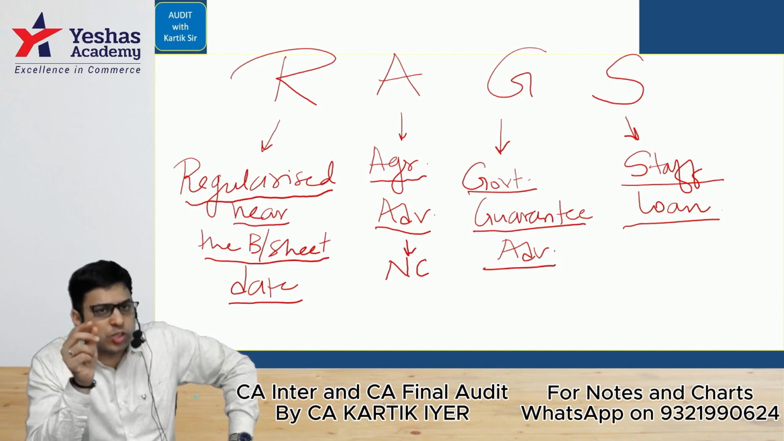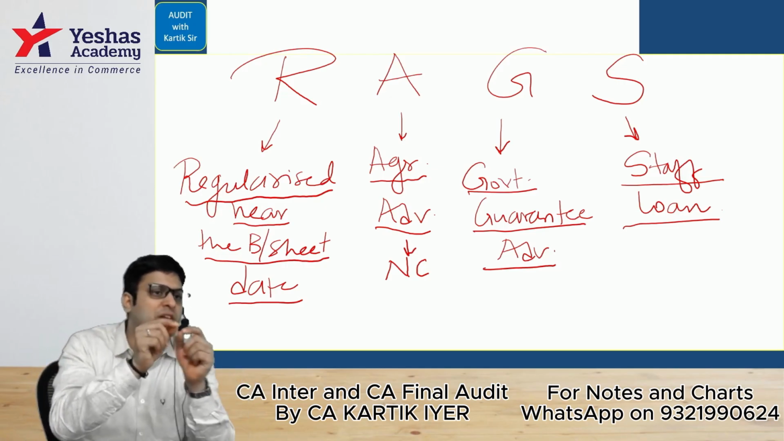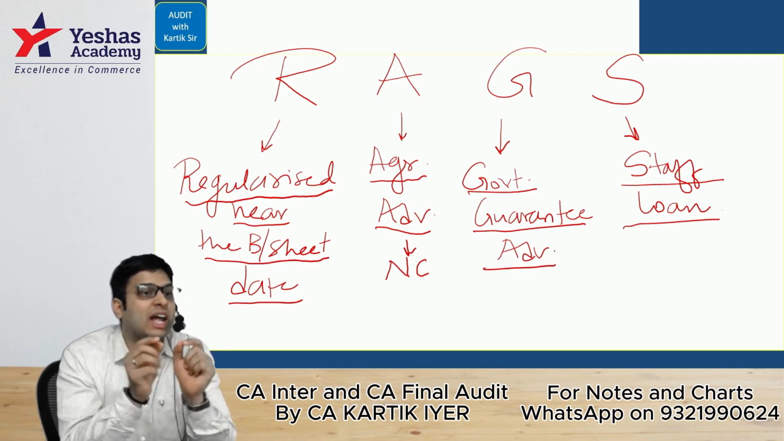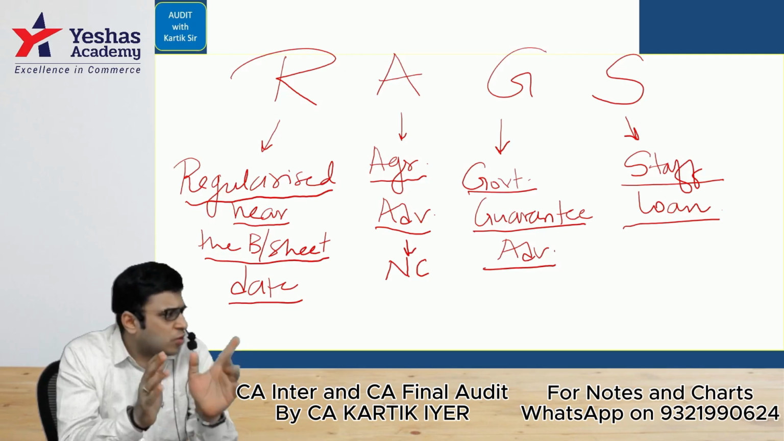So that is what the auditor should be very careful about. If a staff loan is given, first of all, we should check what is the benefit that the staff is getting. And second, whether it is disclosed properly under other assets by the bank. That is what the auditor needs to check. Okay? That is what we saw in RAGs.